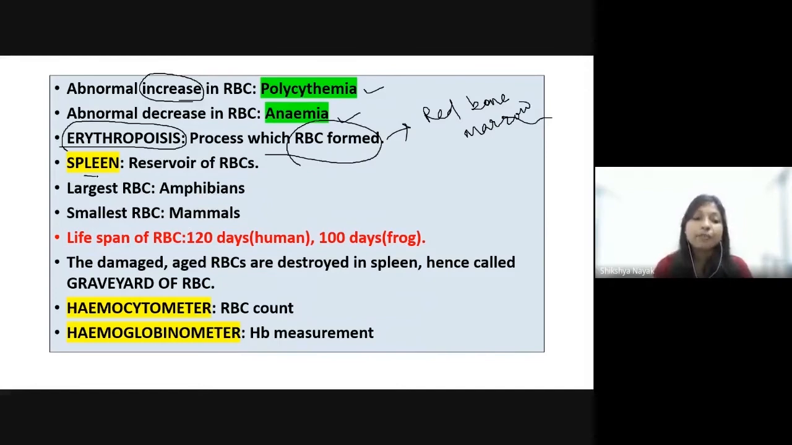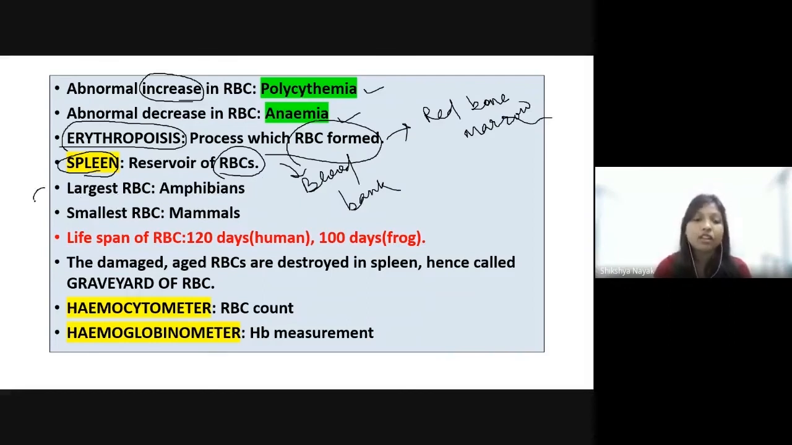And the spleen is the reservoir of RBCs. The formed RBCs are reserved in the spleen. That is why the spleen is called the blood bank. It is known as the blood bank of humans. Why? Because the RBCs are reserved in the spleen and they are used in emergency conditions. That is why the spleen is called the blood bank of the body.